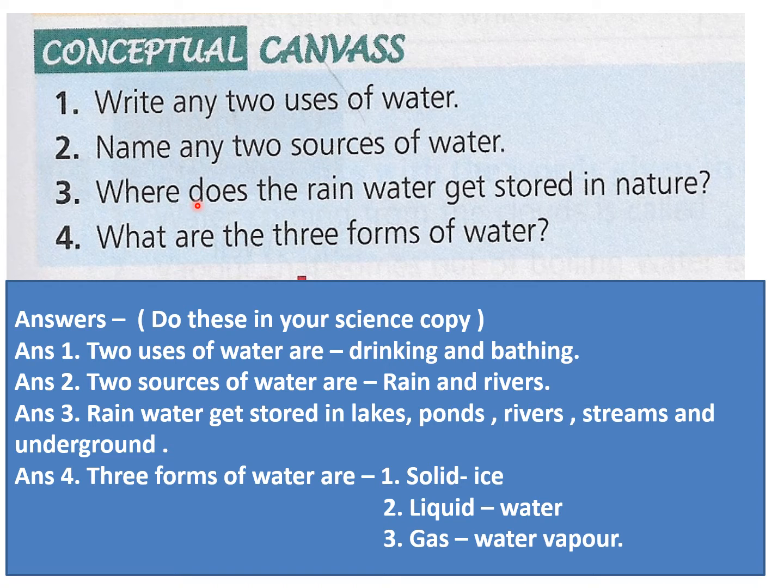Then number 3, where does the rainwater get stored in nature? Rainwater gets stored in lakes, ponds, rivers, streams and underground in nature. Then question number 4, what are the three forms of water? Three forms of water are solid ice, liquid water and gaseous water vapor.